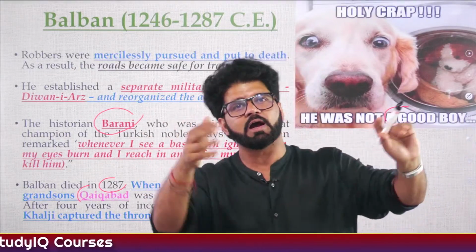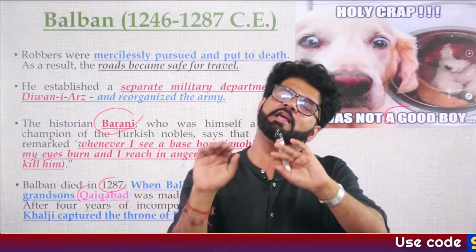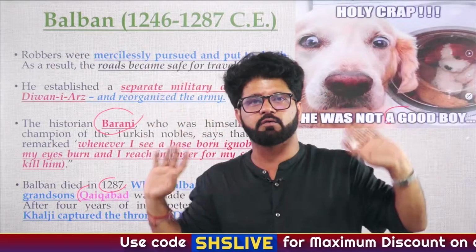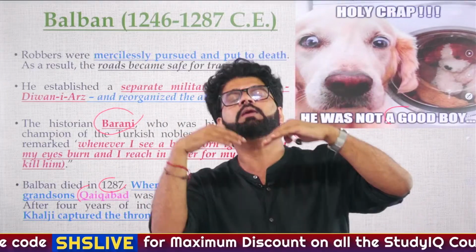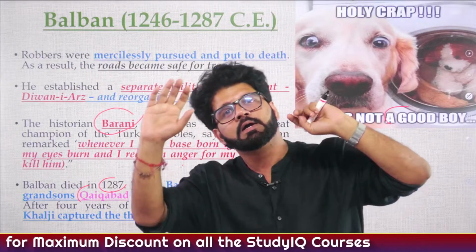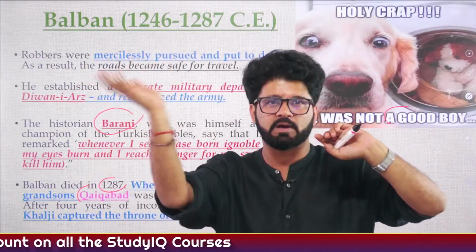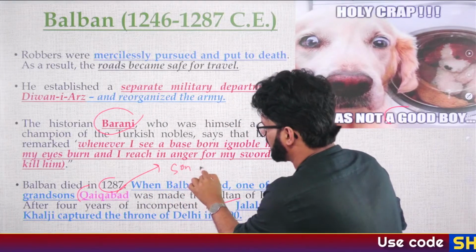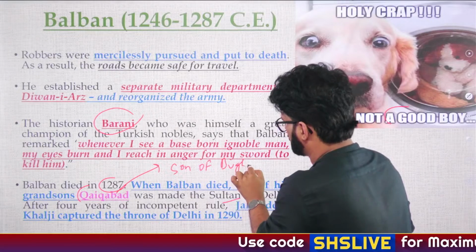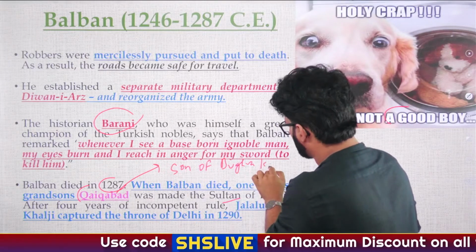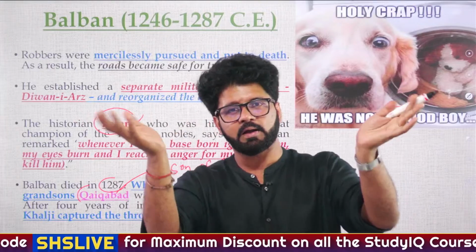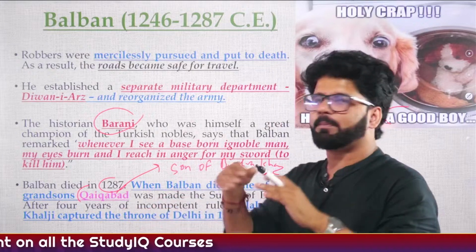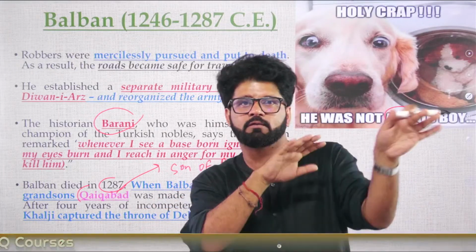Then he asked Bughra Khan, the other son who was ruling Bengal, please be the king. He was like, dude, Papa, I'm happy here in Bengal. I don't want to become the king of the whole of India. I am terrified of all the other people. So then he tried to ensure that the son of Prince Muhammad becomes the king, but he also died. And then this Kaikabad, who is the son of Bughra Khan, became the king. So the son is ruling over the whole of India, and the father is ruling over Bengal. And then Kaikabad will appoint Jalaluddin Khilji to one of the higher posts.